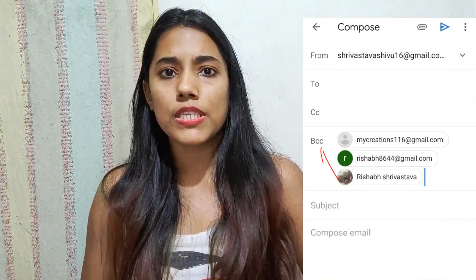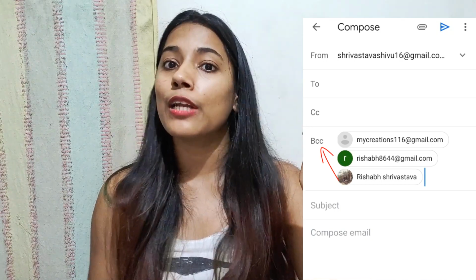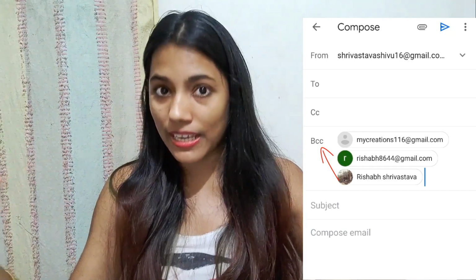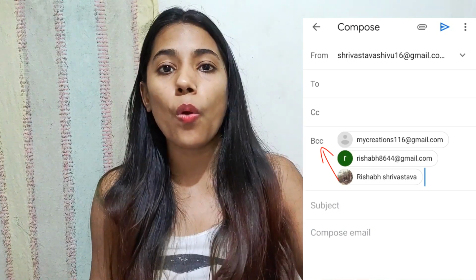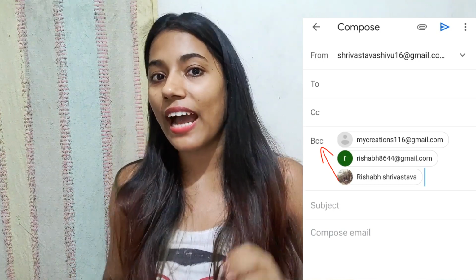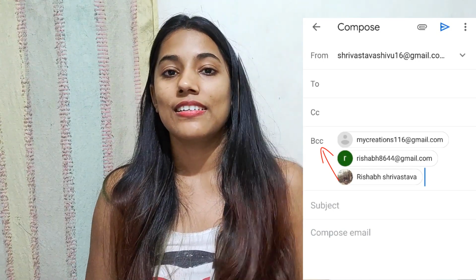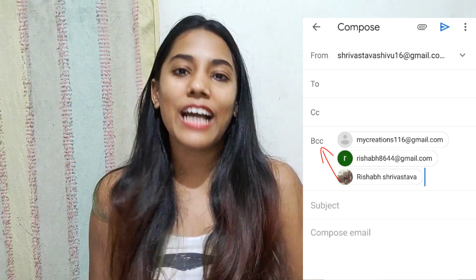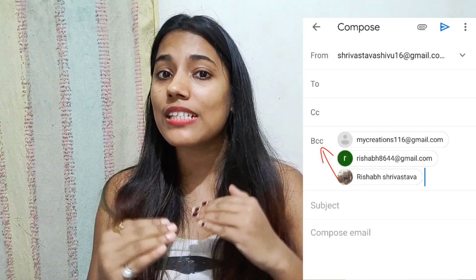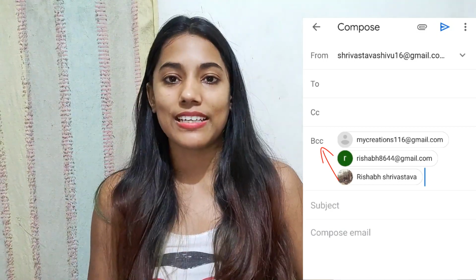And what is BCC? When you want to send the same mail to a group of mail IDs, but you don't want these mail IDs to know about the other mail IDs that are included there, then we use BCC. BCC stands for blind carbon copy, which means that the mail IDs included in BCC will not be aware of the other mail IDs.